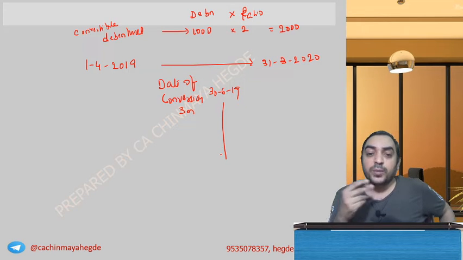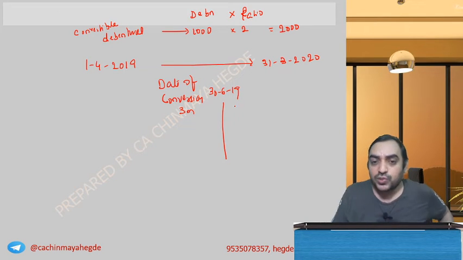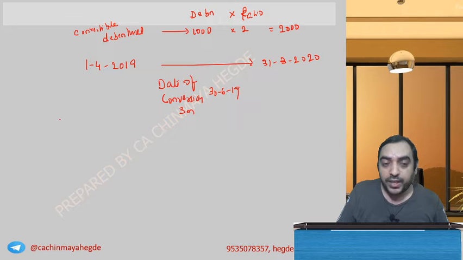Can you tell me? Convertible debenture, where will you consider it in basic EPS and dilutive EPS?